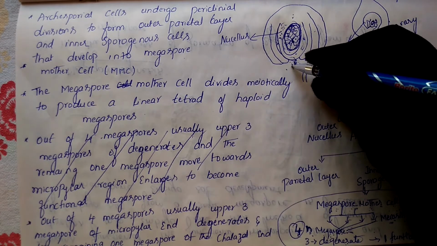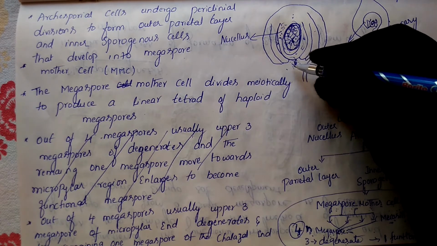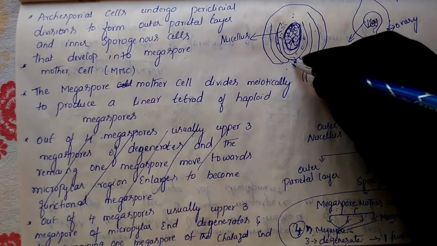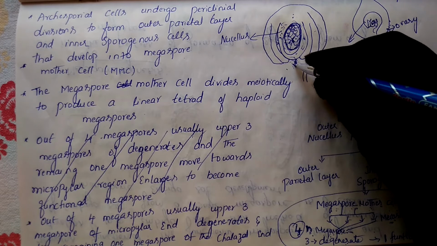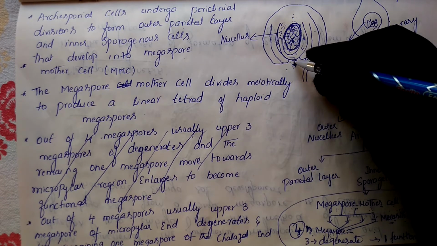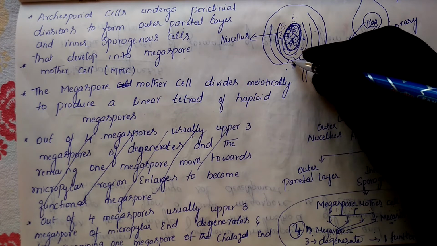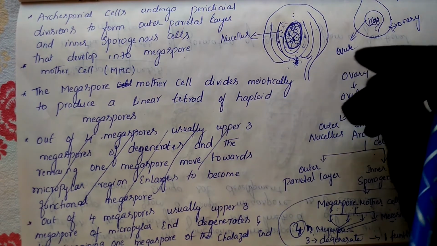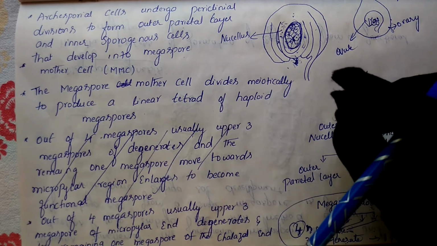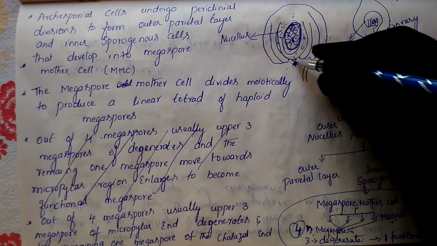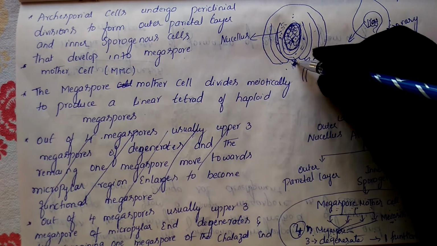When it forms a seed, you will find one hole in the center of the seed. That hole is formed from this micropylar region only. In every seed that hole is present. If you want to see it clearly, just take the lobe, and in the middle of it you will find a small opening. That opening is formed from this micropylar region only.